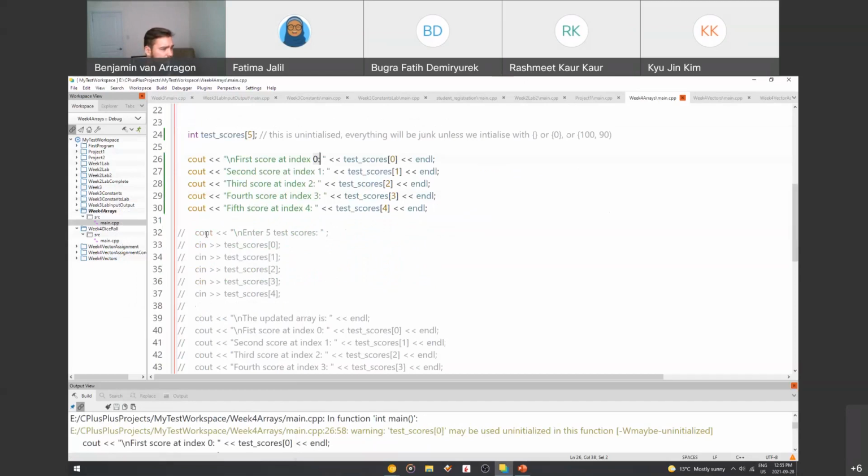So here we uncomment these next 5 lines. What we want to do is print the garbage data. Then we're going to ask the user to enter 5 scores.